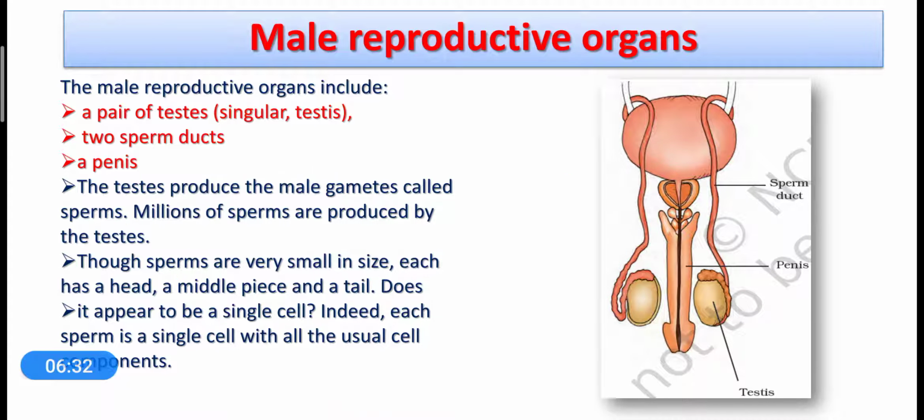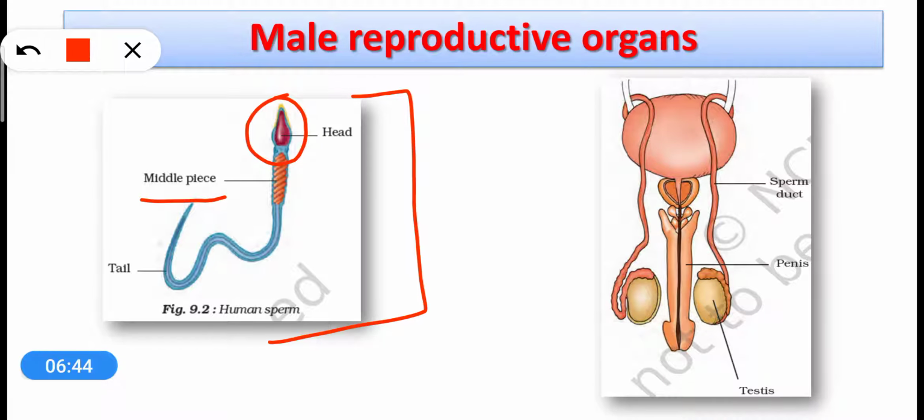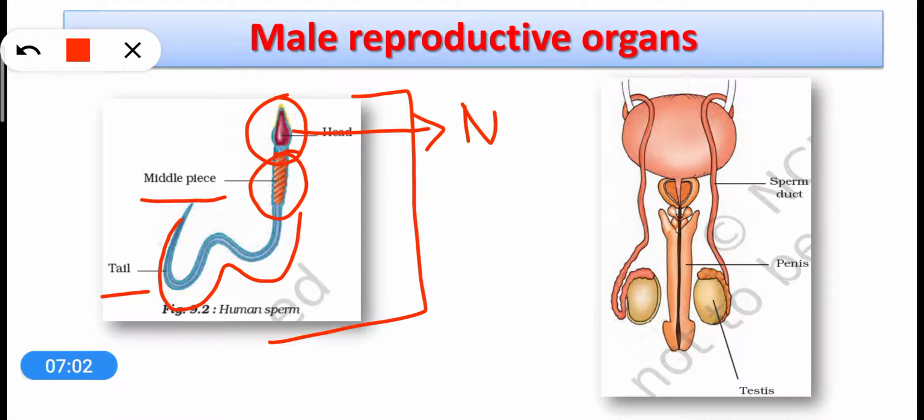Alright, so now let us look at the male gamete, that is the sperm. This is the diagram. Here you can see that the male gamete consists of three structures. One is the head, then the middle piece, and then the tail. This whole is the tail. However, there are three different parts, but this is only a single cell. The middle piece contains all the normal cellular components. The head contains the nucleus, and the nucleus contains the genes.